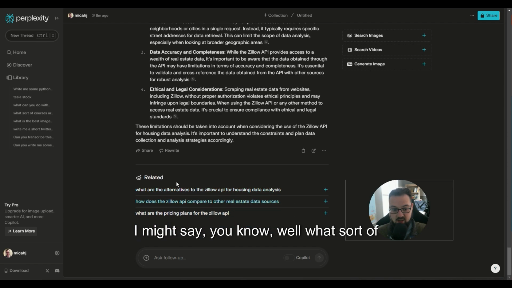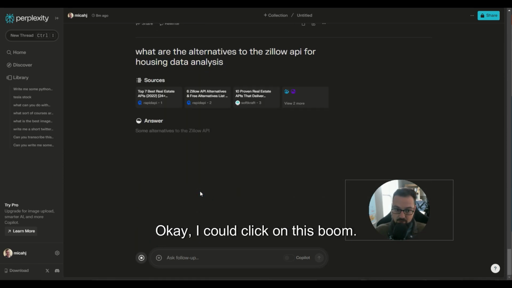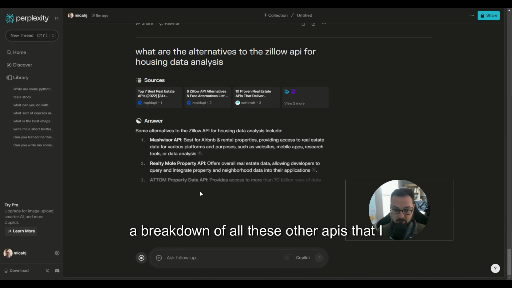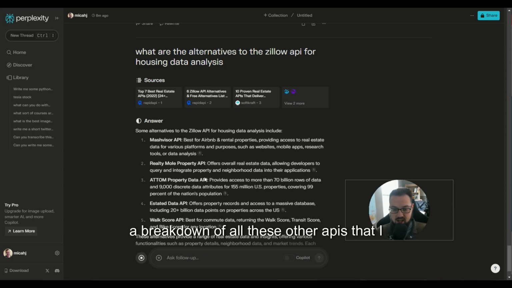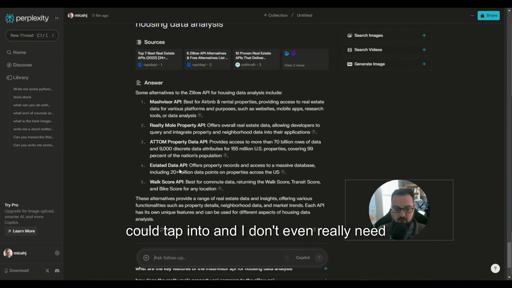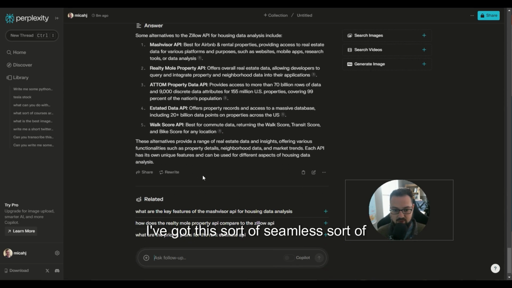And understanding this, I might say, well, what sort of alternatives do I want to consider using instead of Zillow for my Python project? Okay, I could click on this. Boom, I'm getting a breakdown of all these other APIs that I could tap into. And I don't even really need to think about it. At the bottom of this, I've got this seamless search experience where I'm immediately just guided straight to the next logical question.